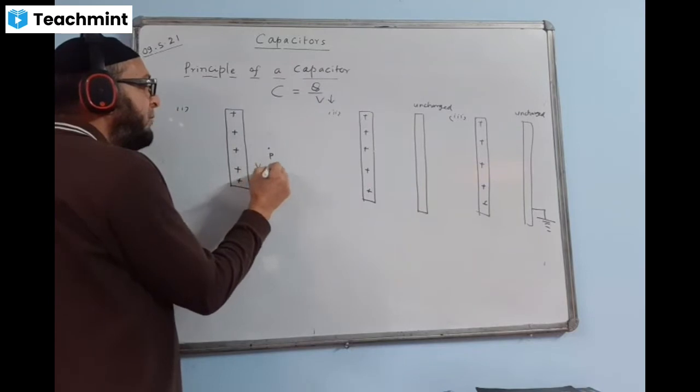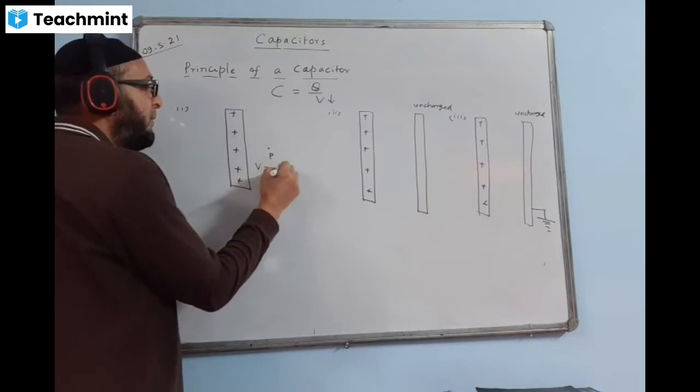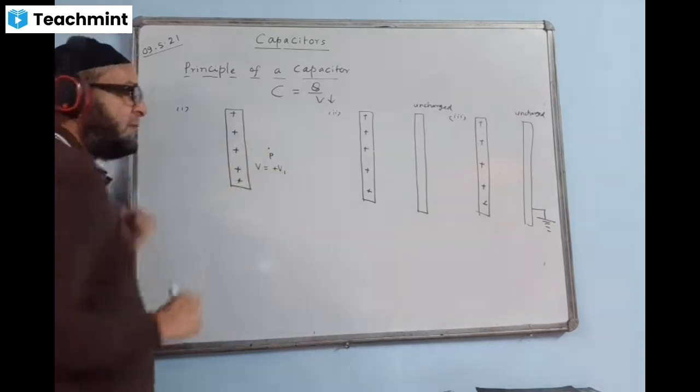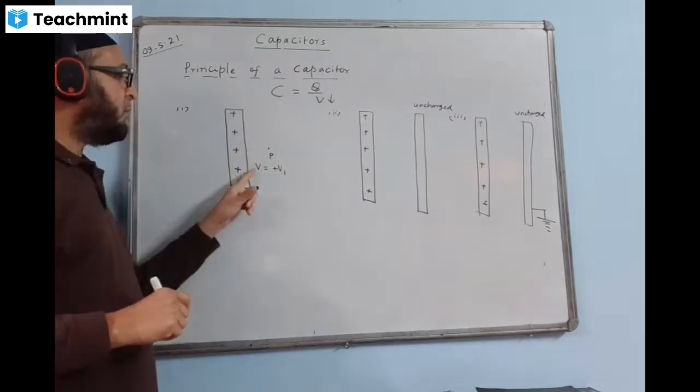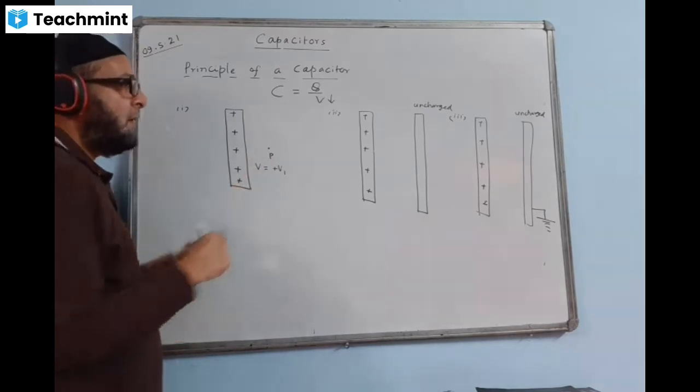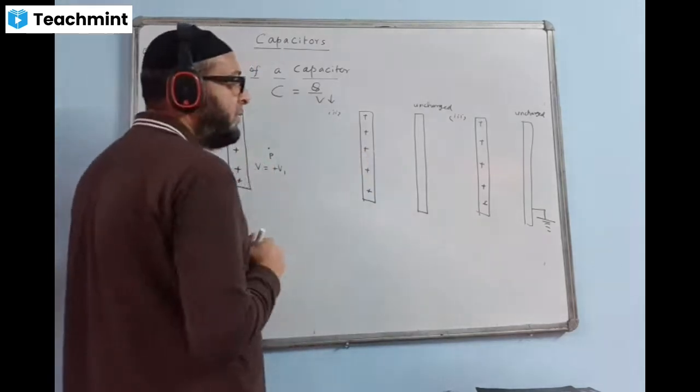The total V will be equal to plus V1, because this is a positive charge, so this potential will be positive. And talking about the total potential, it is equal to plus V1. Out here, we will check.